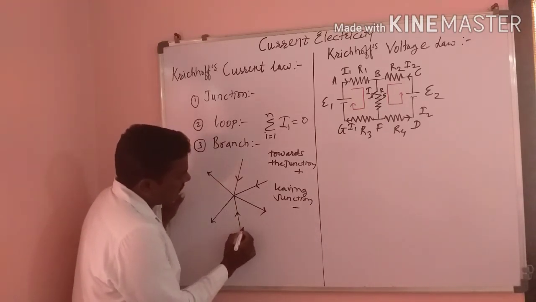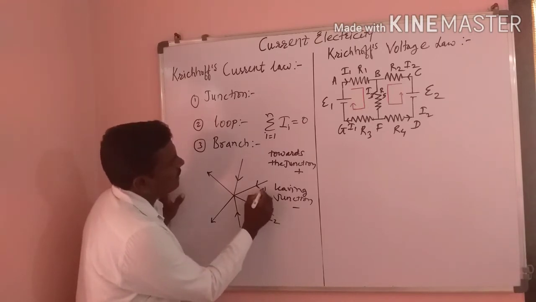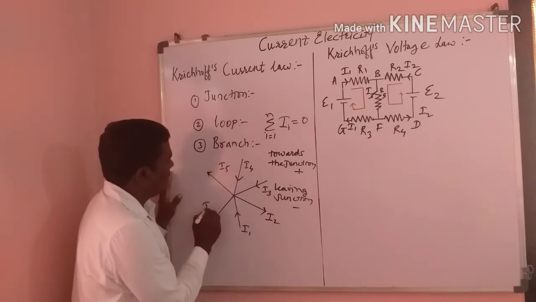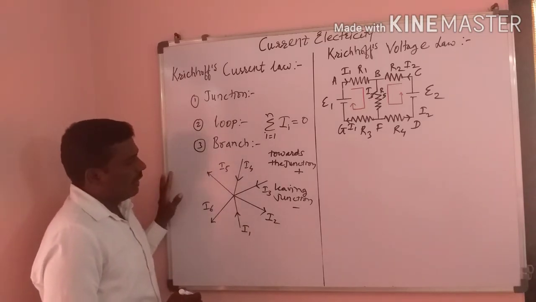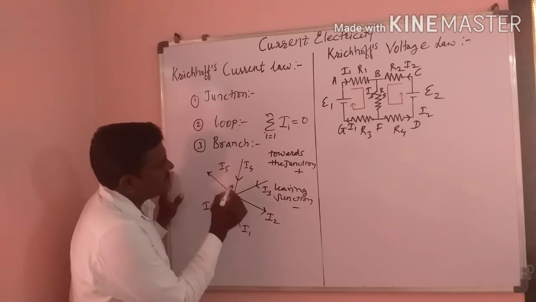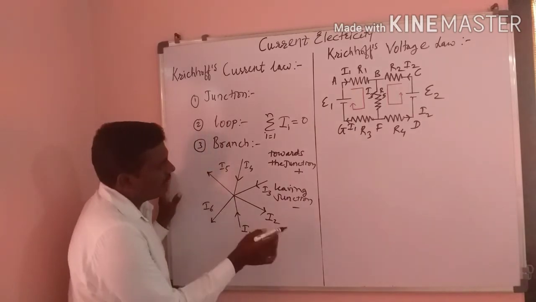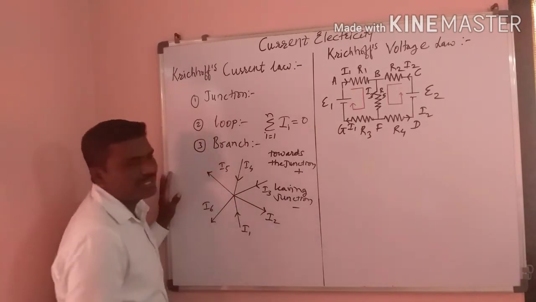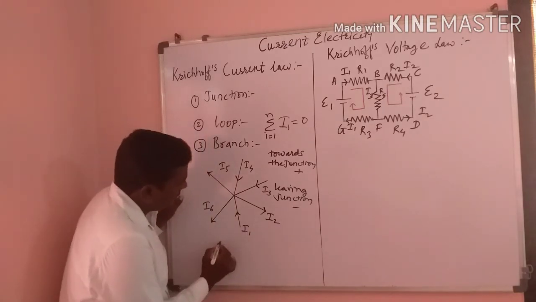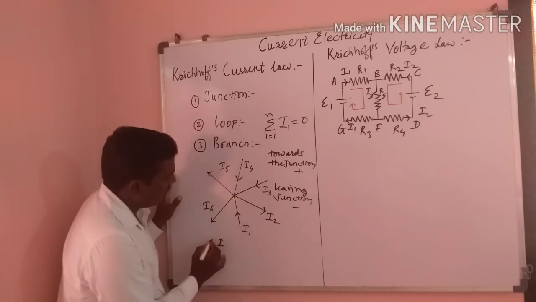If we consider here, this is I1, I2, I3, I4, I5 and I6. The arrows going towards the junction are currents going toward the junction, and the arrows away from the junction are leaving it. I1 is toward the junction, so it has a positive sign.